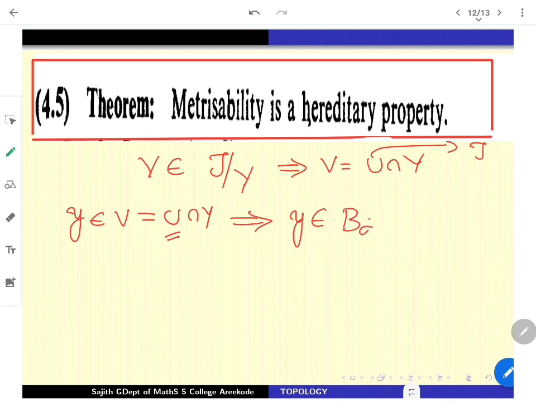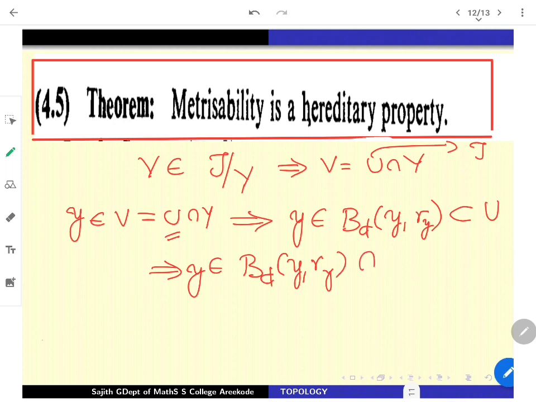So certainly I have a ball centered at y, with some radius depending on y, which is sitting inside U. I'm working inside Y. So this immediately gives me y belongs to B_d(y, r_y) intersected with Y, which is sitting inside U intersection Y. This part is exactly my V,